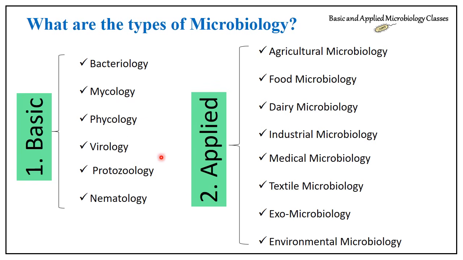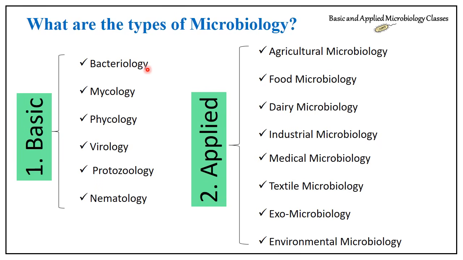Now the second is applied microbiology. Applied is when we use the various kinds of microorganisms which have earlier been studied by their specific discipline. For example, bacteria have been studied by bacteriology, characterized, their functions, physiology and genome, everything has been explored well.